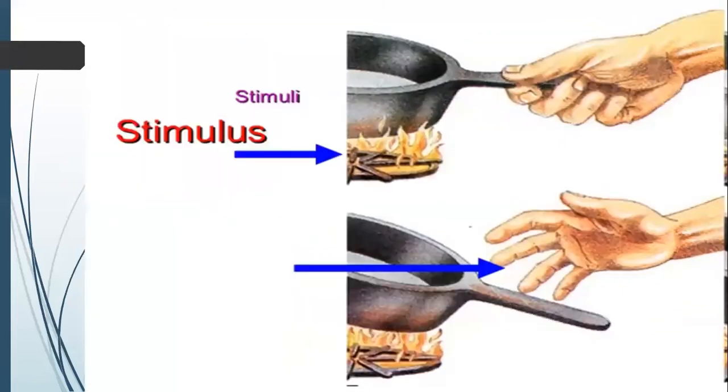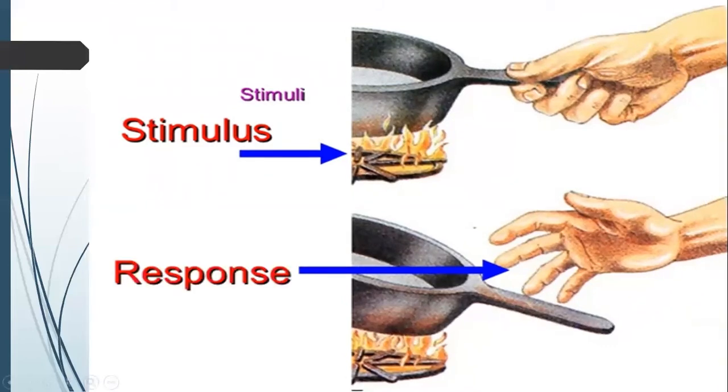Now, when you touch a hot pot or a hot cup of tea or something hot, the change in your environment is a change that happened to you. It's called a stimulus. Stimulus means a change that happened to you. Your response is you move your hand away from this hot something.